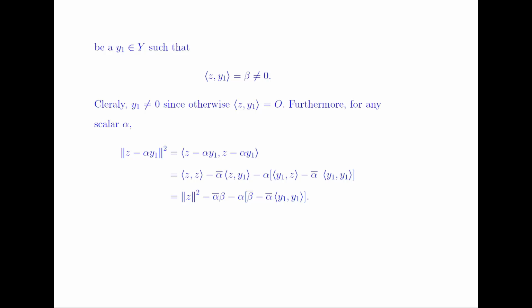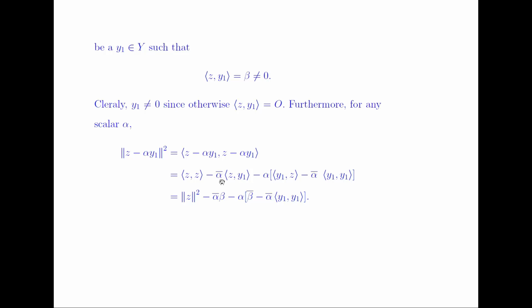Furthermore, for any scalar alpha, we consider the norm of z minus alpha times y1 squared, which is equal to the inner product of z minus alpha y1, z minus alpha y1, by using the relation between the norm and the inner product. We have already discussed this. Now further using the property of the inner product, this becomes the inner product of z comma z minus the inner product of z comma alpha times y1, and alpha is common out.